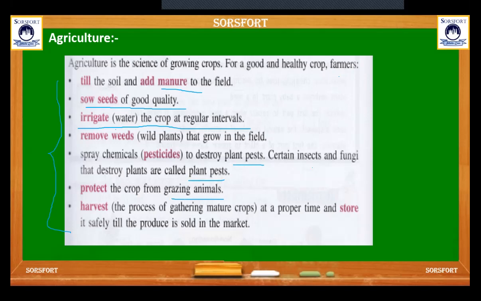So to get a good and healthy crop, farmers follow all these steps. They first till the soil and add some manure to the field, then sow good quality seeds, then give water at regular intervals, remove all unwanted plants, use pesticides and also protect the crop from grazing animals. All these steps farmers should follow to get a good and healthy crop.